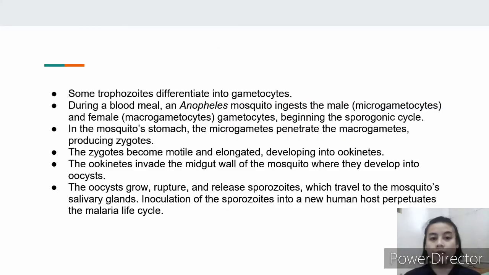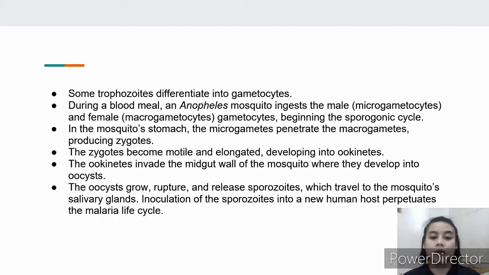Good day everyone, my name is Elisent Claveria, and for the continuation of pathophysiology, some trophozoites differentiate into gametocytes. During a blood meal, an Anopheles mosquito ingests the male and female gametocytes, beginning the sporogenic cycle. In the mosquito's stomach, the microgametes penetrate the macrogametes, producing zygotes.